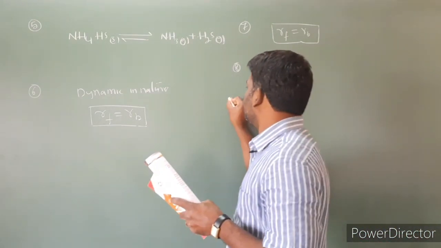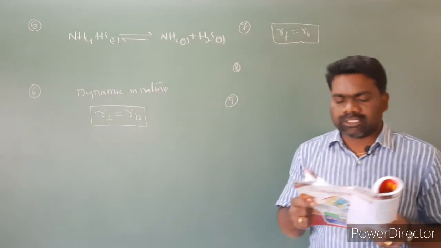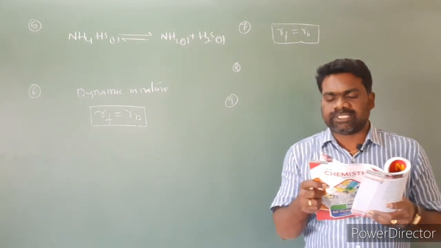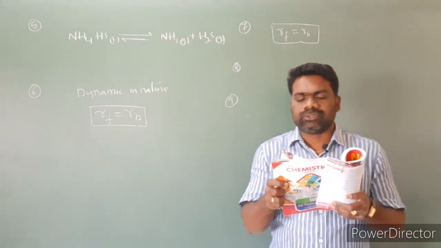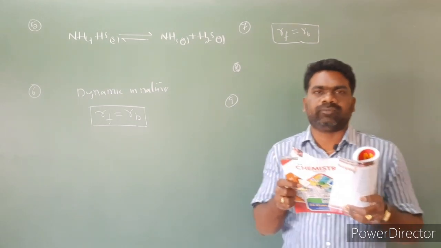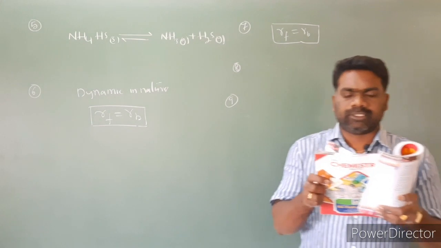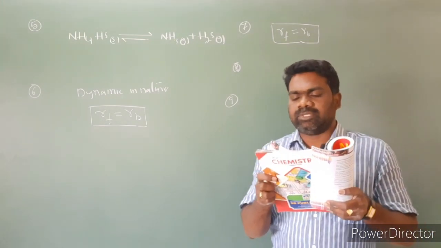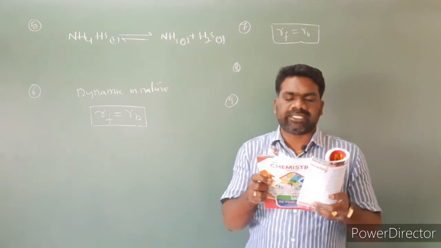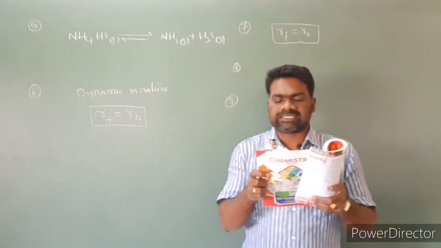Question number 9. The reaction CaCO3 gives rise to CaO plus CO2 goes to completion in a lime kiln because of: option 1, high temperature; option 2, CaO is more stable than CaCO3; option 3, CaO is not dissociated; option 4, CO2 escapes continuously.